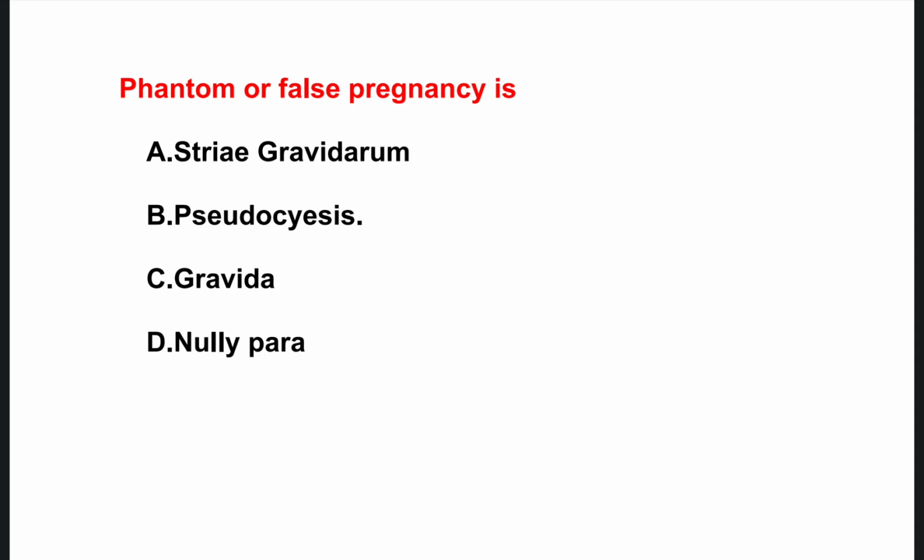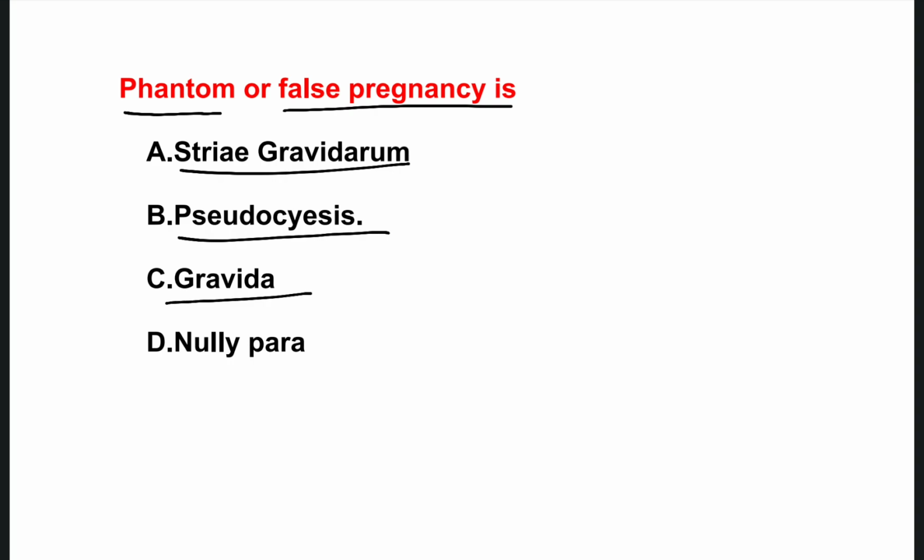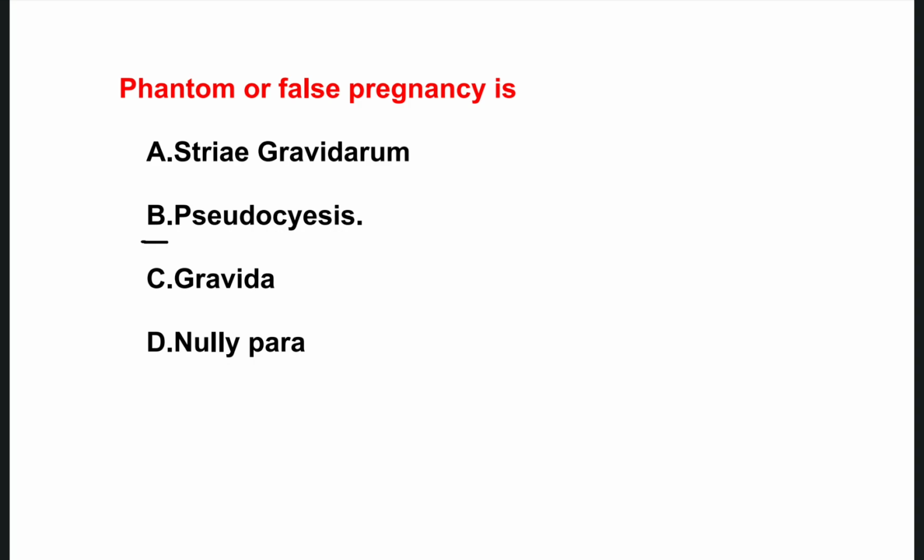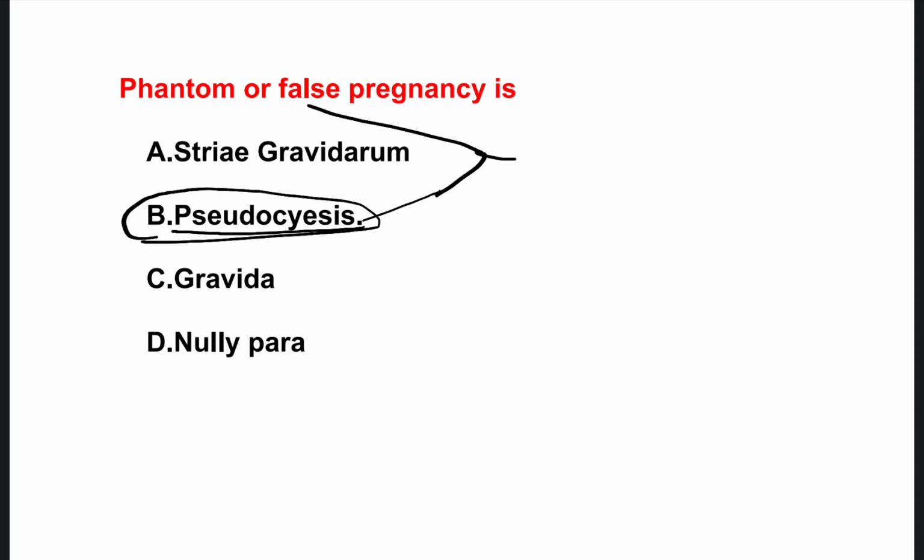The next one is a phantom or false pregnancy is known as option A striae gravidarum, option B pseudocyesis, option C gravida, option D nullipara. The right one is option B. Pseudocyesis is nothing but false pregnancy. In this the woman has some of the symptoms of pregnancy, but the real thing is that the woman doesn't have any baby in the womb. That is false pregnancy.